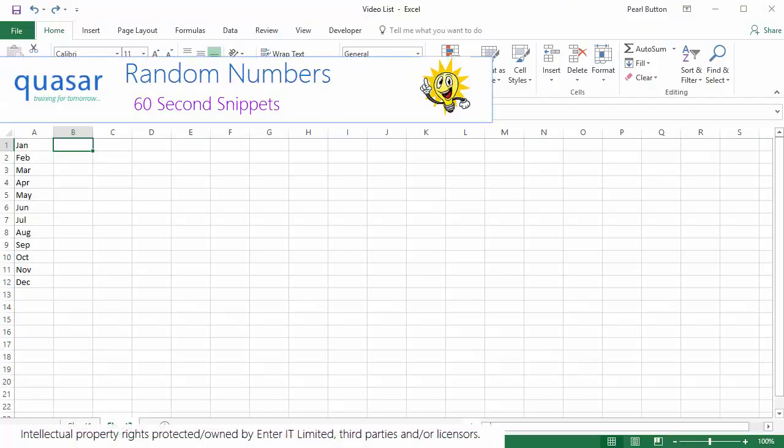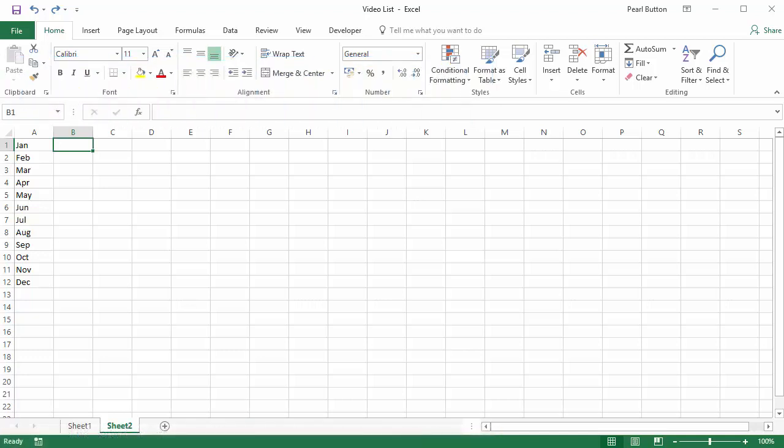Have you ever found yourself entering random numbers into your spreadsheet to practice various features? I do regularly, and it's always hard to think of what numbers to enter. That's why I often use a brilliant formula that will enter random numbers for me.